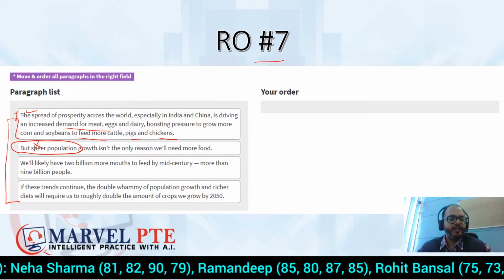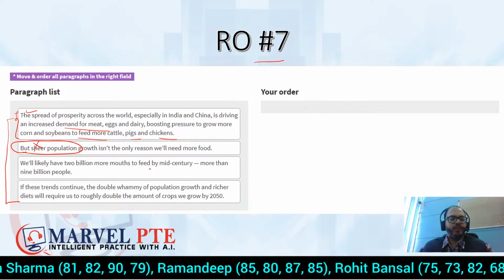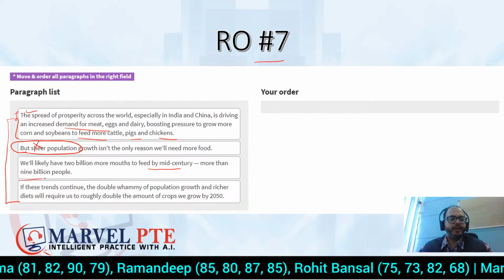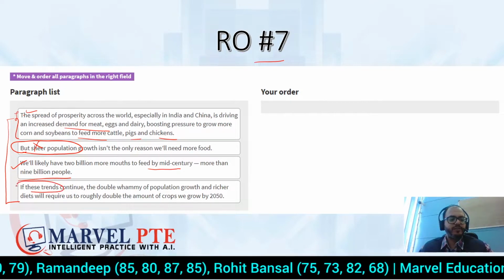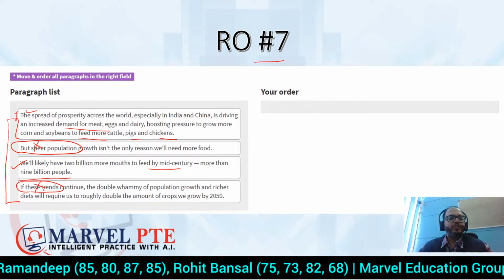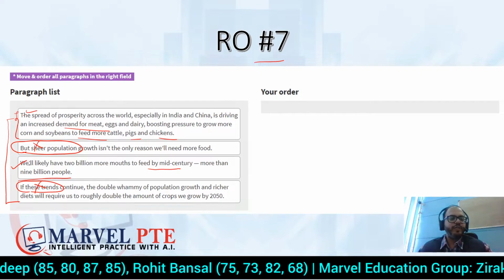So ये independent हो ही नहीं सकता. We will likely have 2 billion more mouths to feed by mid-century, more than 9 billion people. So ये भी आपको independent लग रहा है. If these trends, these हो गया तो independent नहीं हो सकता. So you know by our strategies अब आपके पास 2 independent sentences हैं.